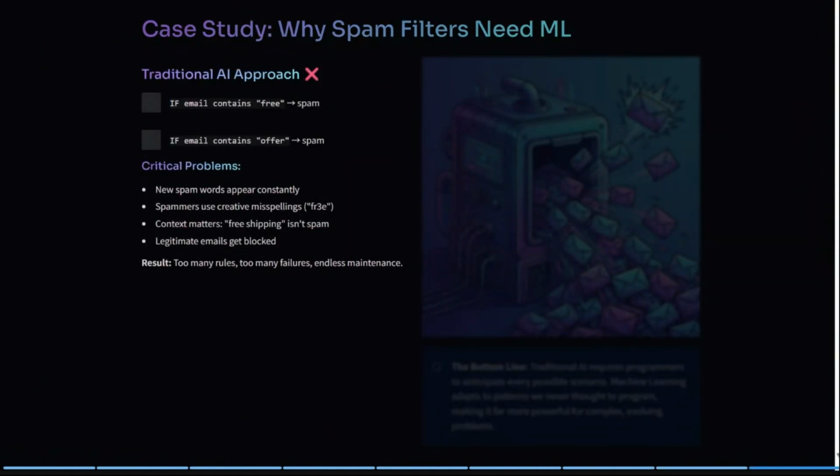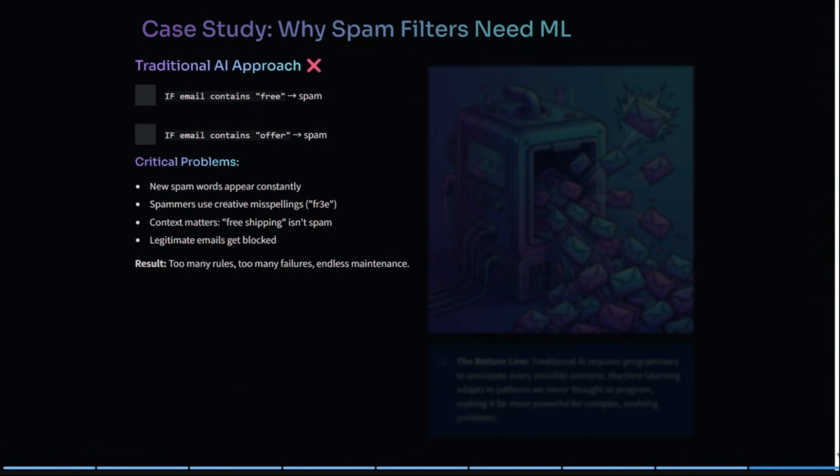And the spam filter we have already understood. Now with a better approach, we'll try to understand. Let's suppose in traditional AI we write: if an email contains free, spam it. If an email contains offer, spam it. But there are some critical problems. The spam words appear constantly, new words appear constantly every time. Spammers also use creative misspellings, like instead of free, they will write FR3E, which looks very much like free to the human eye if you are not studying the email carefully.